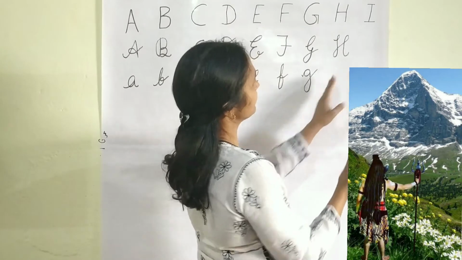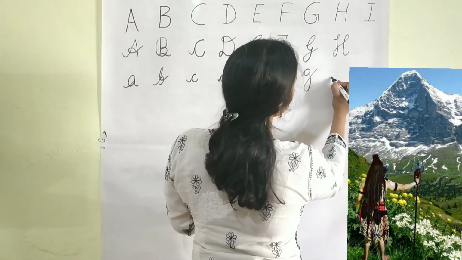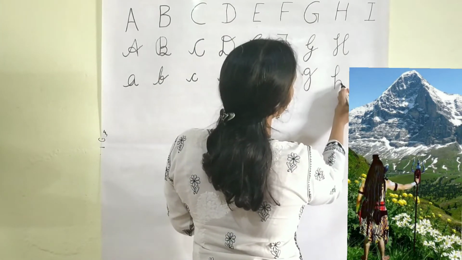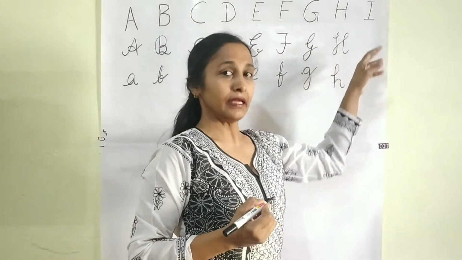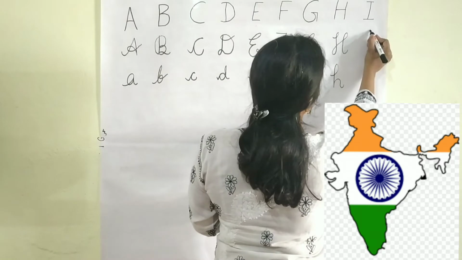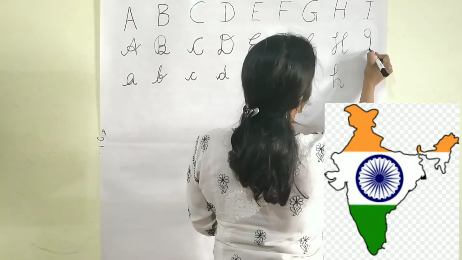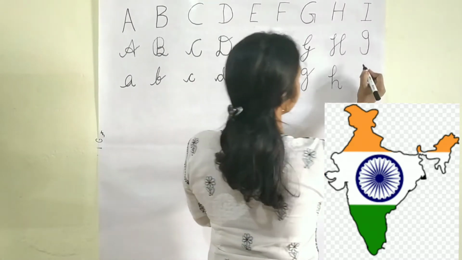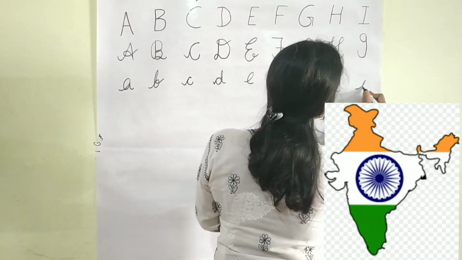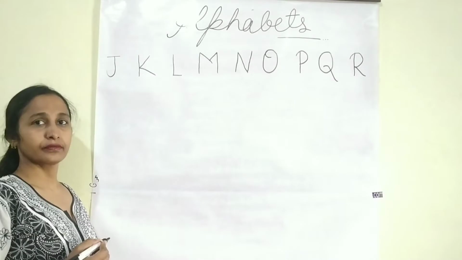I have forgotten small h. So small h, this and this. I for India. We are proud to be Indian. Small i like this.